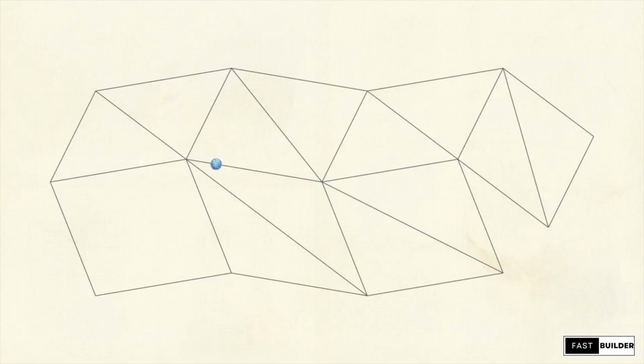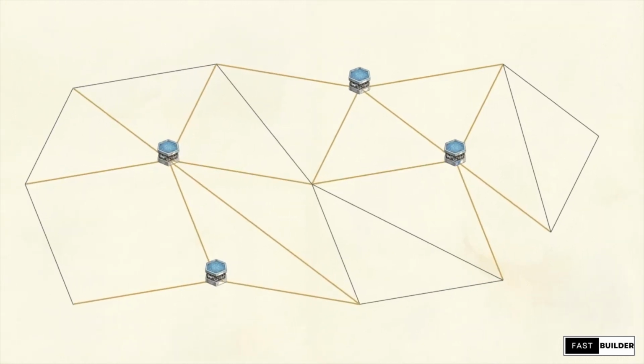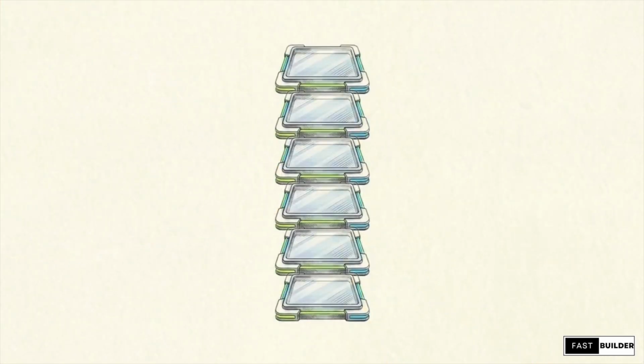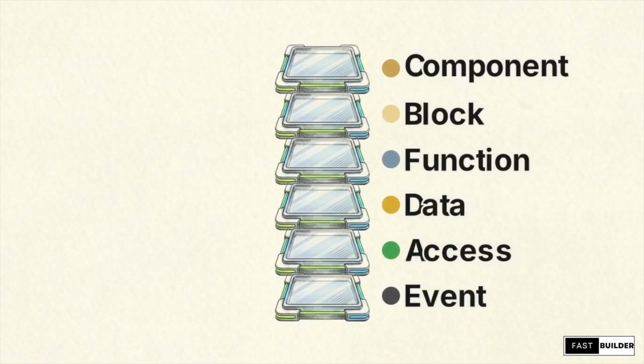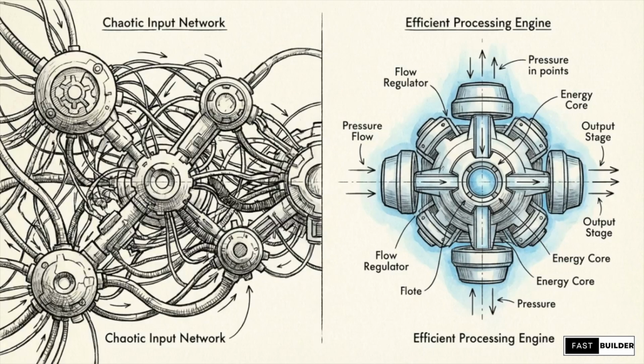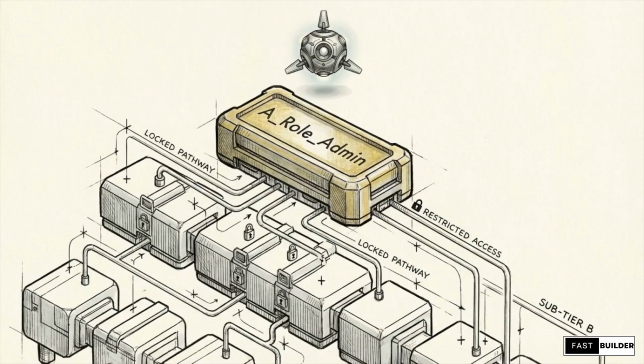To understand the difference between semantic graphs and deterministic topologies, consider how you use a digital map. Vector RAG is a map of only roads. Agents bounce between similarity intersections, lacking rules to reach functional endpoints. FastMemory adds mathematical topology structure. Information becomes components, blocks, functions, data, access, and events, letting the AI identify requirements before interacting. FastMemory calculates the structure in milliseconds using Louvain community detection, bypassing the need for expensive LLM extraction pipelines. This architectural shift enables the agent to navigate using explicit rules of engagement rather than relying on the statistical likelihood